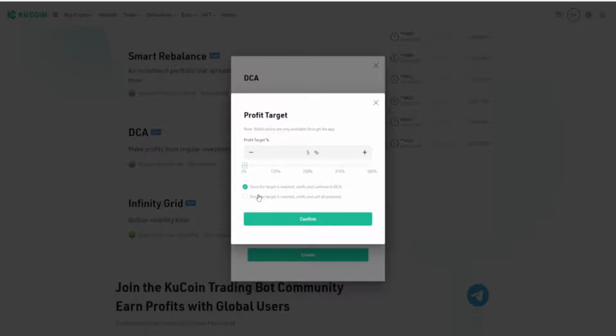The second option you can choose is once the target is reached, notify and continue to DCA. So that puts you in control and you can decide if you want to close it or leave it. Or the second option you give is once the target is reached, notify and sell all positions. Now I do like this option due to the fact I'm happy to take my profits and restart. That means my capital keeps on growing and growing as it turns over. But yet again, this is so unique and easy and user-friendly from the People's Exchange that it's putting you in control of how you want to control your trade.